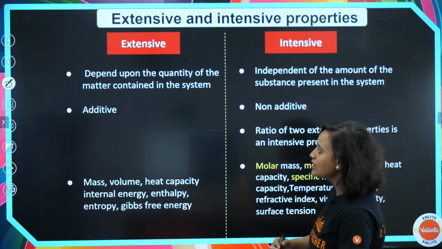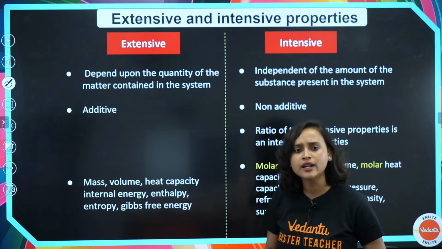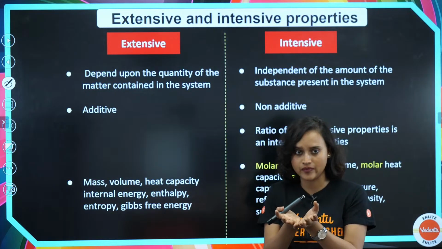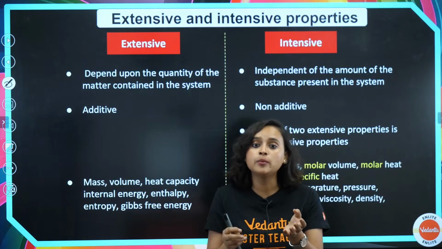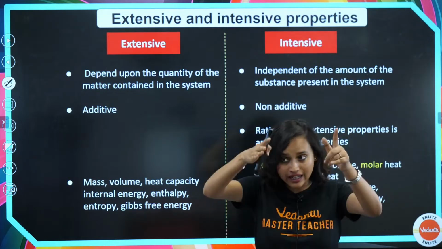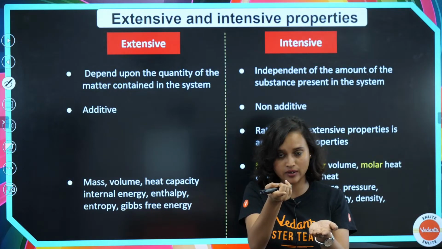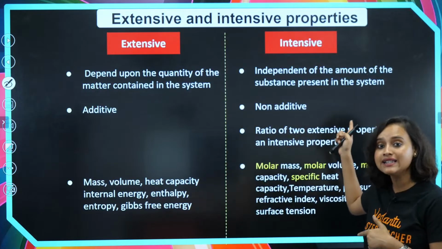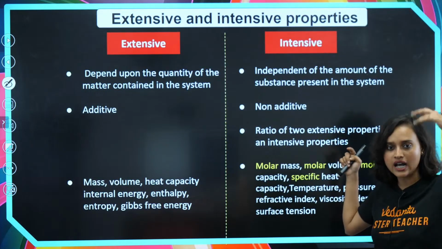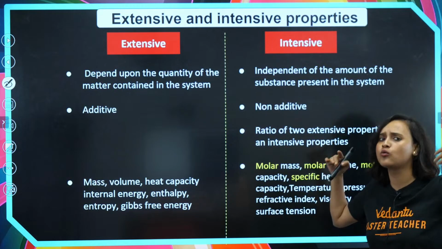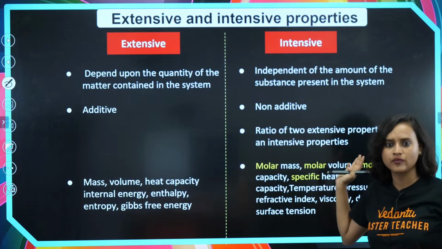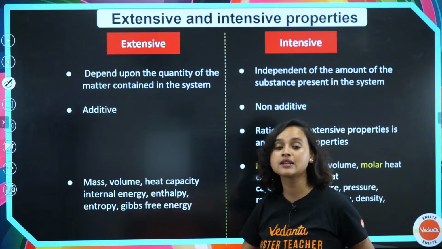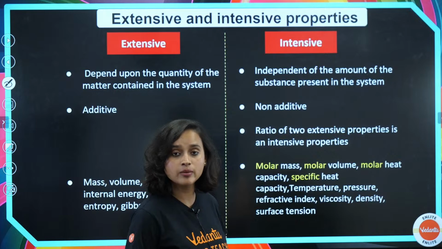So these extensive properties, what do they depend upon? They depend upon the quantity of the matter that is contained in the system. In a system, what is the quantity of the matter that is there? That is what it depends upon. But intensive doesn't matter. They are independent of the amount. Whatever be the amount, they are going to be the same. Independent of the amount of the substance that is present in the system. Am I making sense? Are you able to understand, everybody?